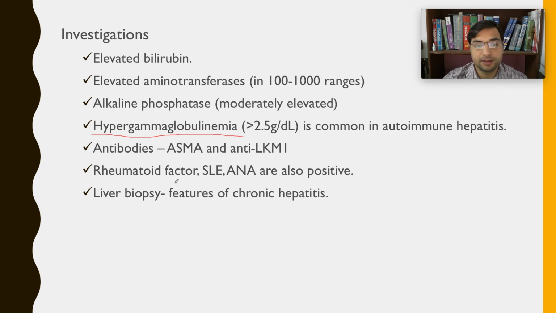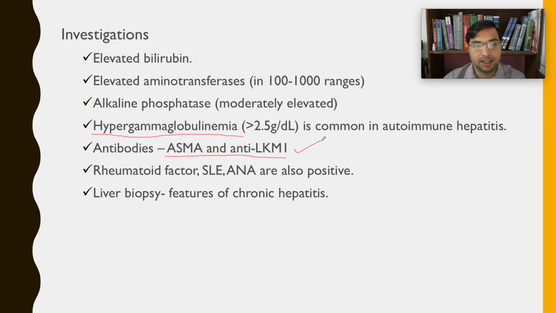Rheumatoid factors, we will also check rheumatoid factor, SLE and ANA, although they are non-specific for autoimmune hepatitis, but since other autoimmune diseases are also a cause for setting off autoimmune hepatitis, we will check these markers also. But the first antibody markers that we will check are ASMA and anti-LKM1 for autoimmune hepatitis.